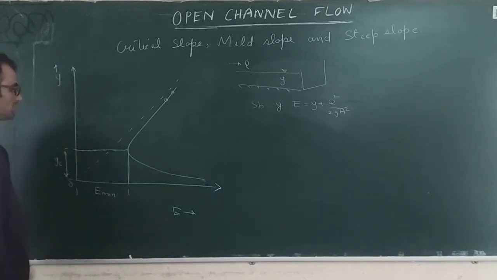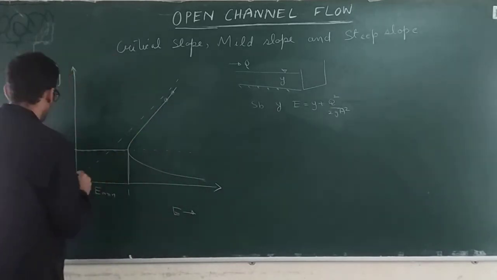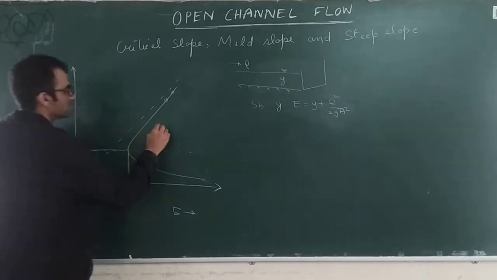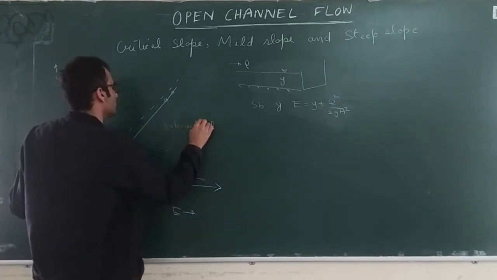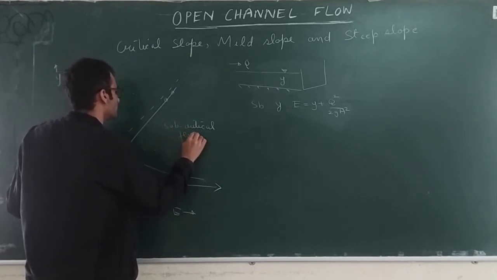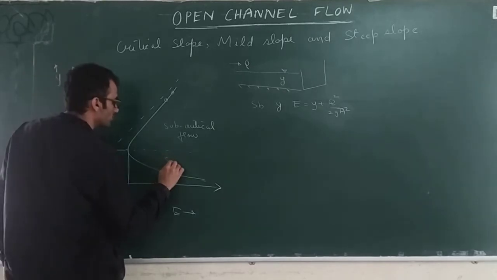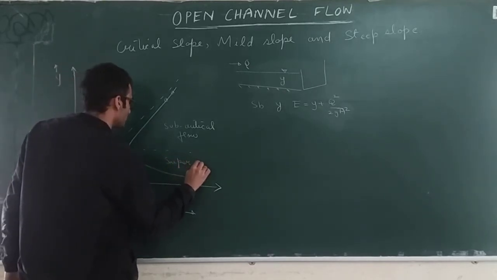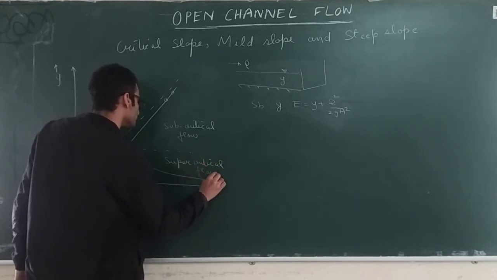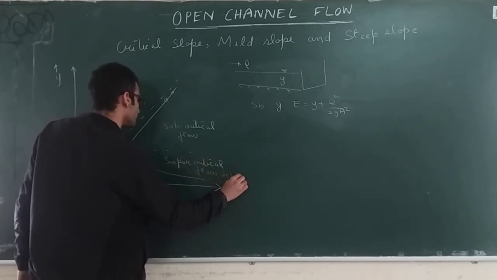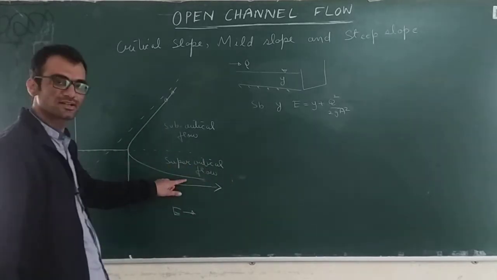All the depths above this YC are the subcritical flow depths, and depths less than YC are the supercritical flow depths.